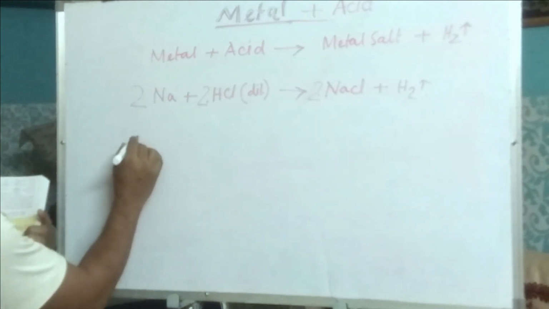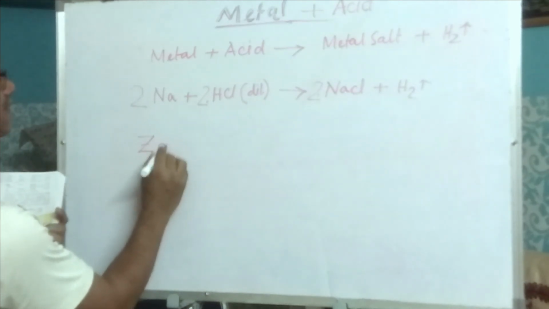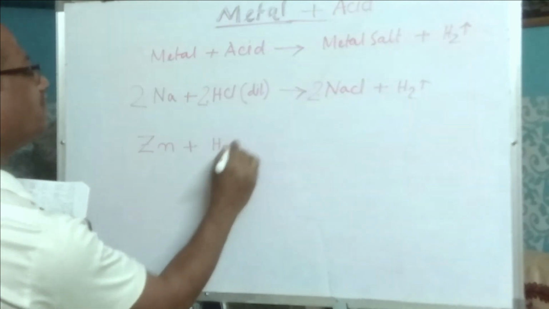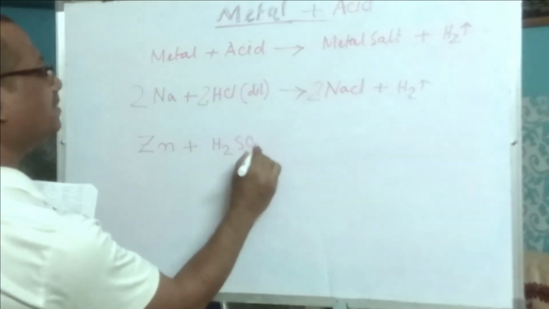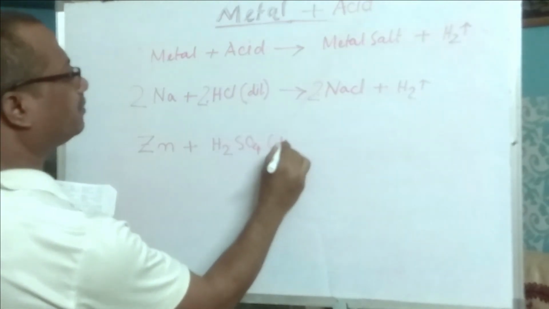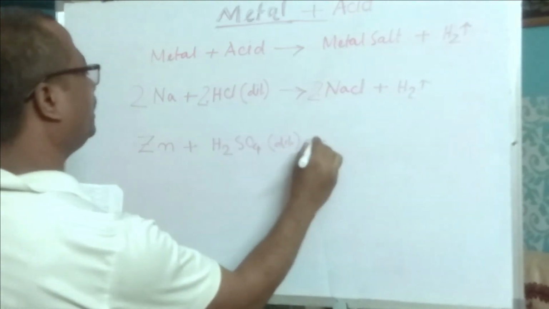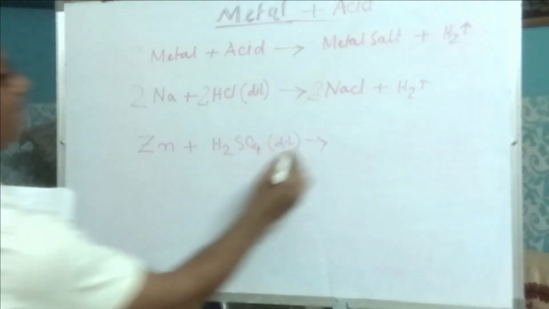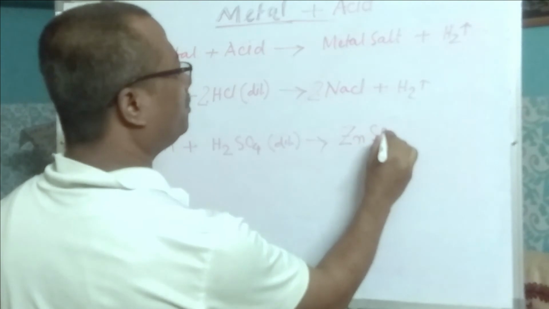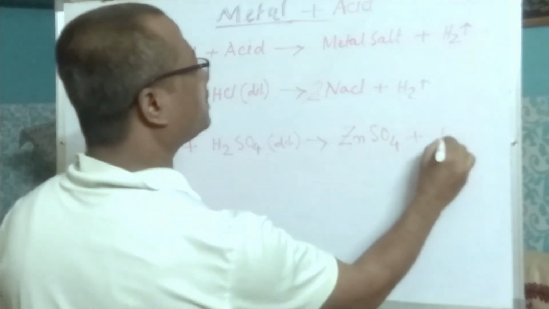Now another important example, when zinc reacts with H2SO4, which means sulfuric acid, and that too dilute, it produces zinc sulfate, ZnSO4, zinc sulfate plus hydrogen.